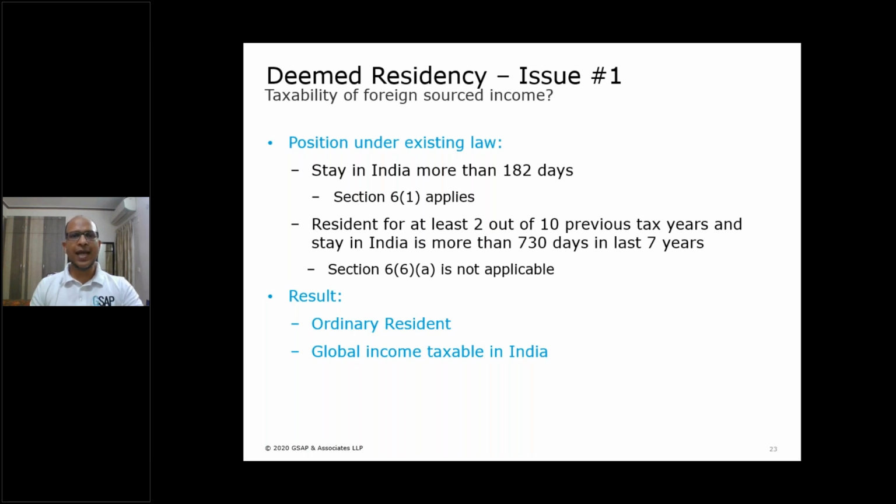If we apply this on his income, his taxable income for that year will be 70 lakh: 20 lakh India sourced income, 50 lakh foreign sourced income. Whether that foreign source income is getting taxed abroad or not is a subject matter of the tax treaty. But as per the domestic law, his global income is taxable and he will pay tax on 70 lakh. There is no argument, no dispute with respect to this conclusion, and we were used to and very much habituated to this result.